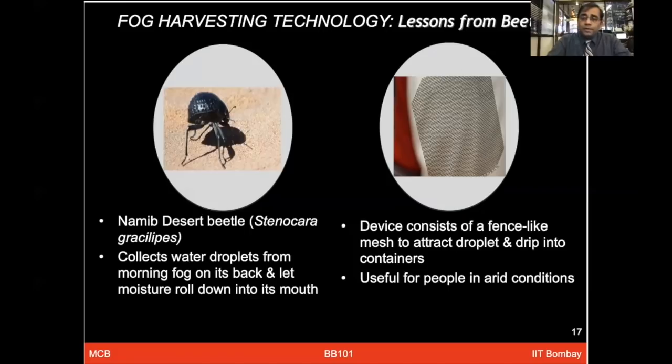In the morning, these water droplets can be collected in buckets and water utensils. People staying in those areas were positively influenced by this fog harvesting technology, and at least partially it was able to overcome their drinking water requirements.